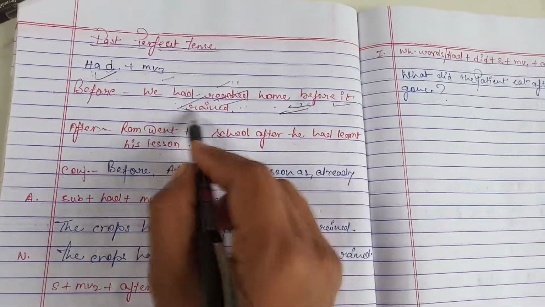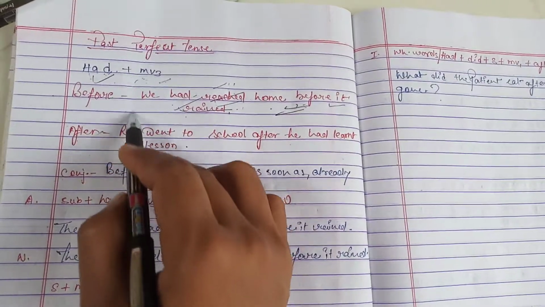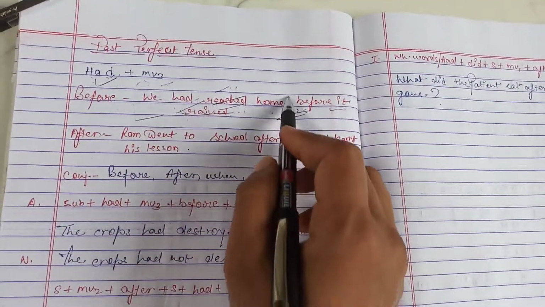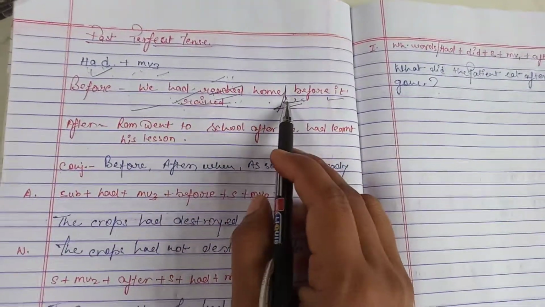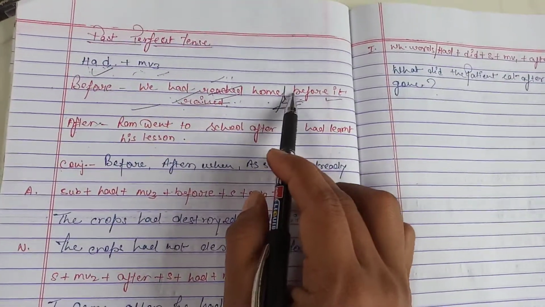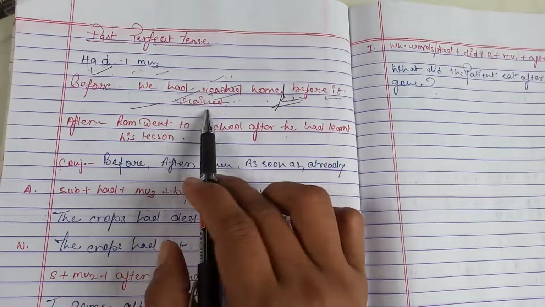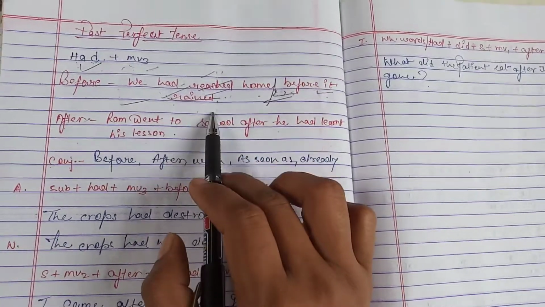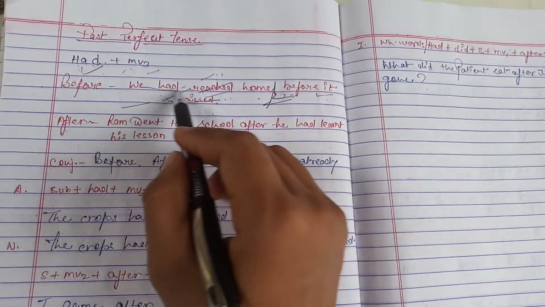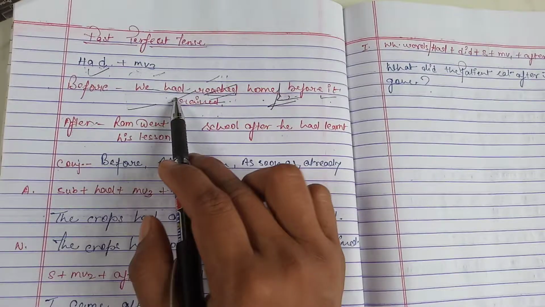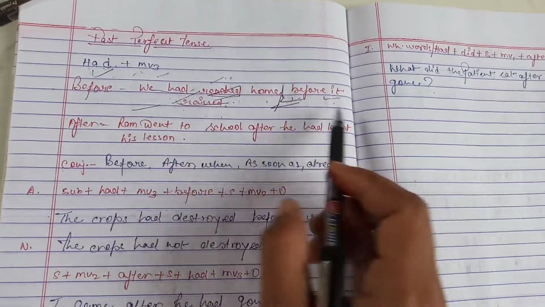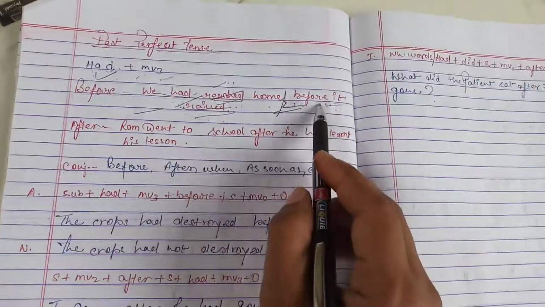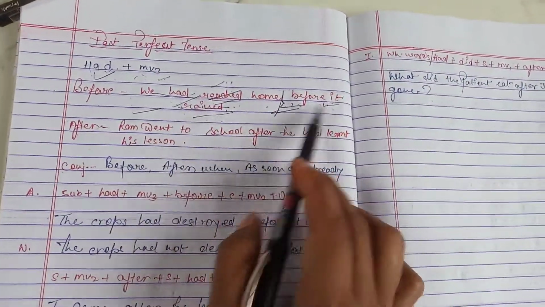It rained means this sentence is divided into two parts. We had reached home, this is one part of the sentence, and it is divided by the conjunction before it rained. This is also a part of the sentence. So there are two parts of the sentence. First is in the past perfect. How? Had and main verb in the third form. And the next one is it rained. Rained means this is the second form, means this part is in the simple past.